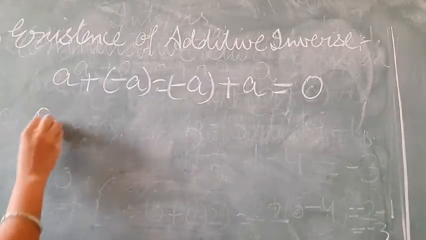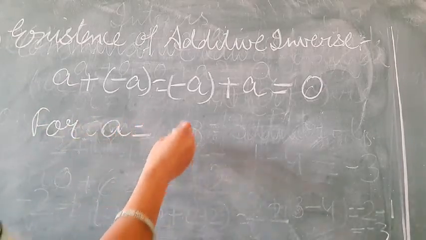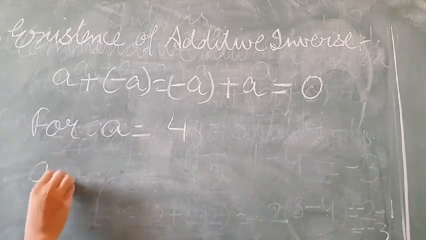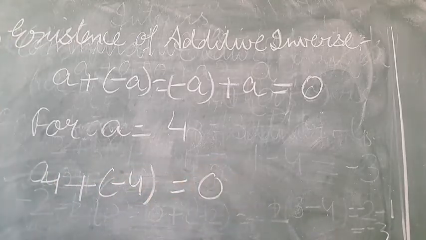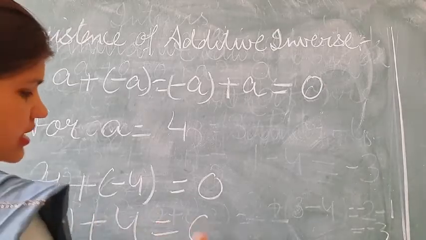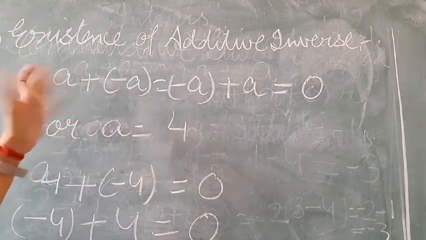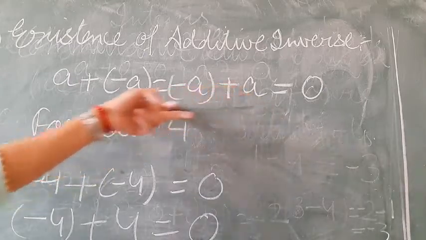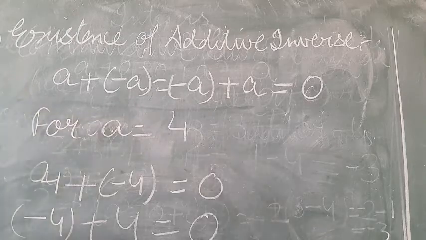For any value of a, for a is equal to 4, 4 plus minus 4 is 0. Minus 4 plus 4 is again 0. And here, a plus minus a is equal to minus a plus a. This is our commutative law of addition. Is it clear?